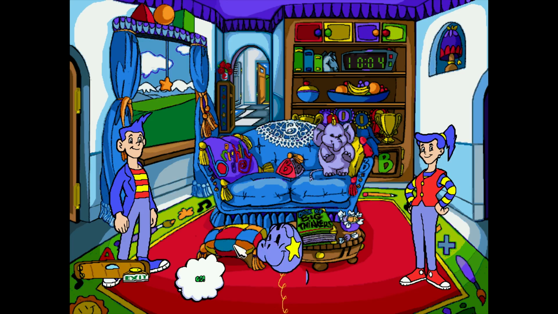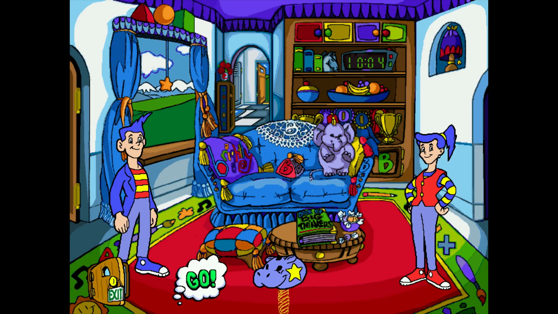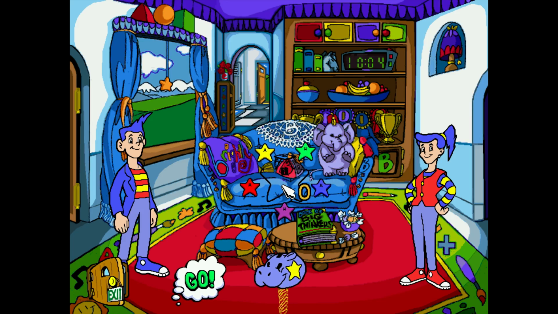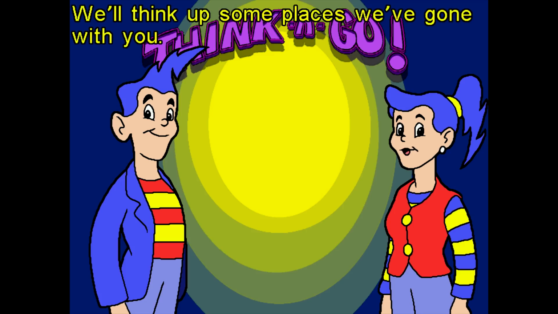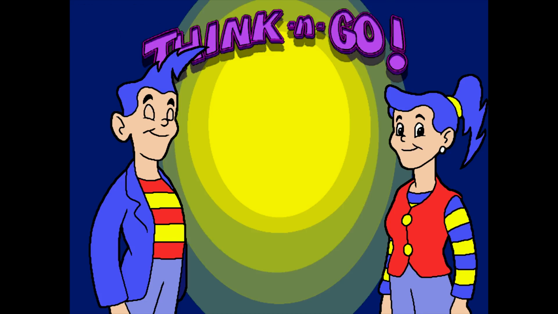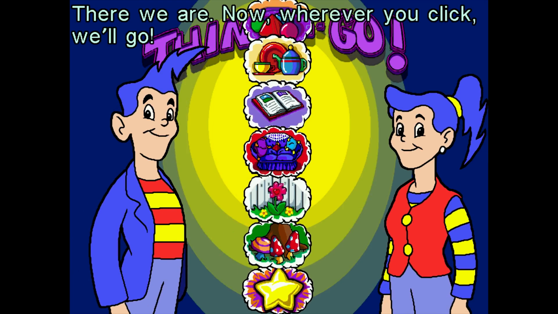Ah, look, now we've got a menu that's popping up on this screen that apparently wasn't working before. So let's see, what does this one do? It tells us exactly what's in our bank, and 0 of these stars, which I imagine you get by beating this. We have a go thing. Let's think up some places we've gone with you. There we are. Now, wherever you click, we'll go.